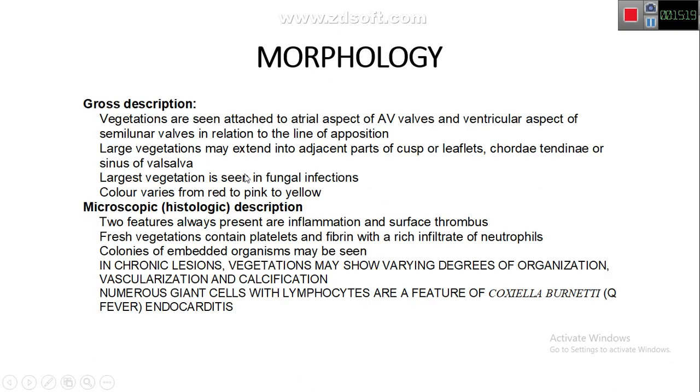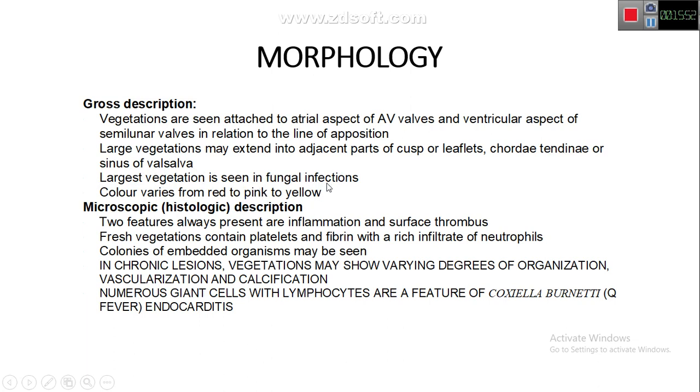Now, morphologically, on gross examination, we can see vegetations which are attached to the atrial aspect of AV valves and the ventricular aspect of semilunar valves, in relation to the line of apposition or along the line of closure. Why on these aspects? Because of the low pressure mechanism. The large vegetations can extend into the adjacent part of the cusp or leaflets, chordae tendineae, or the sinus of Valsalva. The largest vegetations are seen in fungal infection, and the color of the vegetation can be red, pink, or yellow.